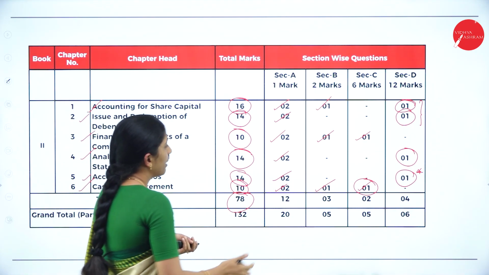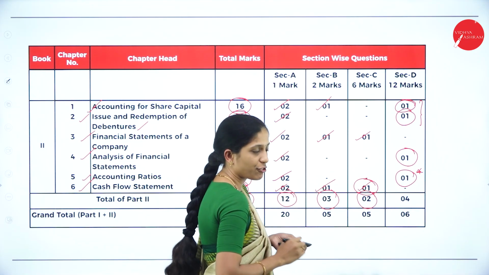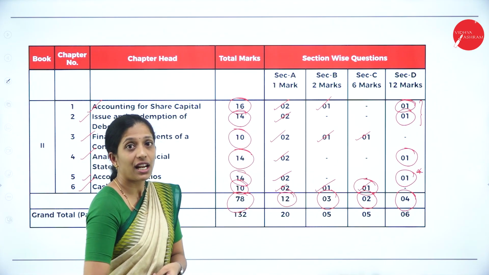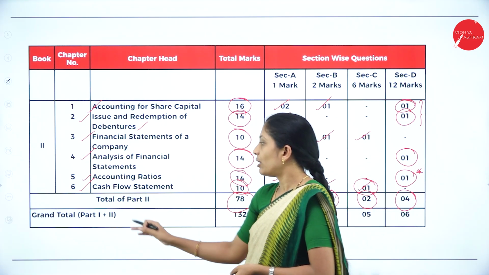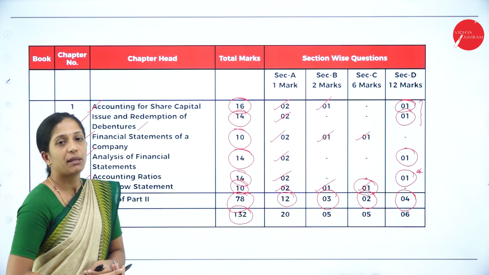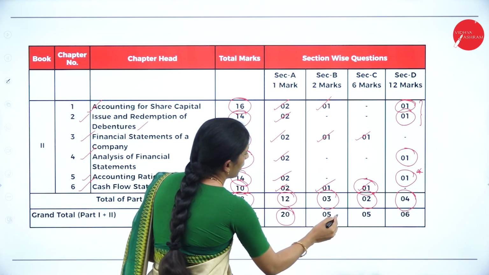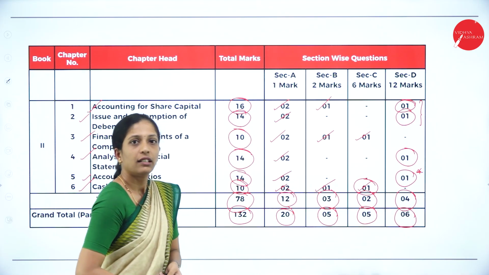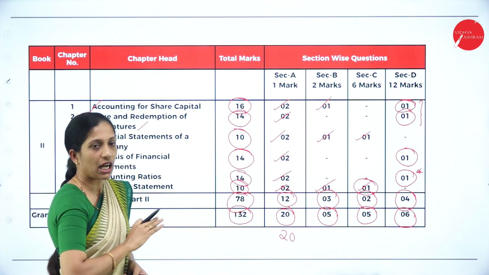Okay, so the total number of 1 mark questions is 12, 2 marks questions is 3, 6 marks questions under part 2 is 2, and 12 marks questions under part 2 is 4 questions they will ask. So this is about your blueprint. So the grand total of part 1 and part 2: the whole question paper will be for 132 marks, where you will have 20 questions of 1 mark, 5 questions of 2 marks, 5 questions of 6 marks and 6 questions of 12 marks, where you have to attempt the 20 compulsorily without any option.